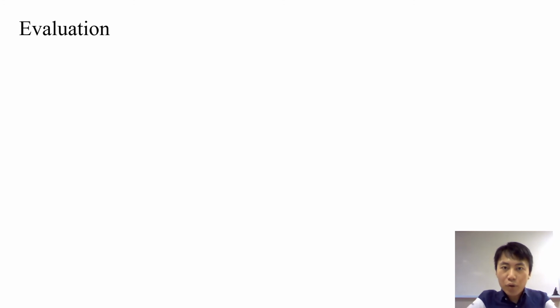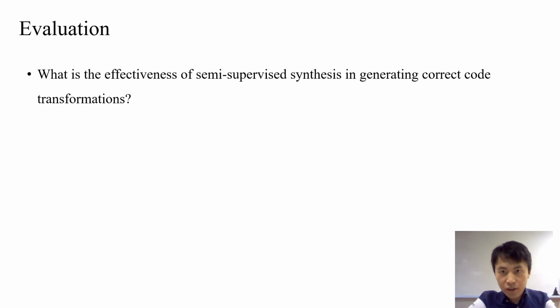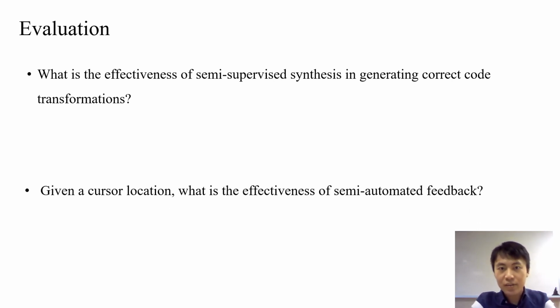To evaluate our approach, we designed several experiments, but here we just focus on two of them due to the time limit. The first experiment evaluates the effectiveness of semi-supervised synthesis, and the second experiment evaluates the effectiveness of semi-automated feedback. All the experiments are conducted on real-life code editing sessions from Microsoft developers.